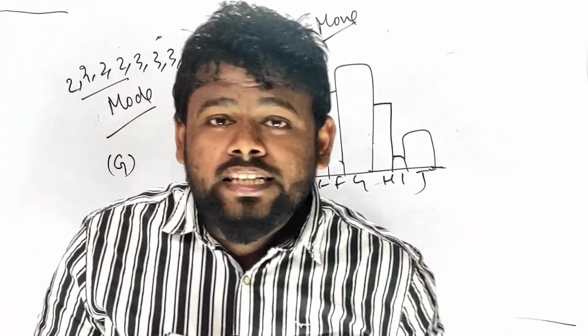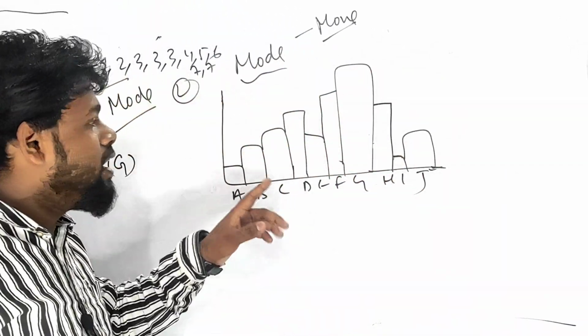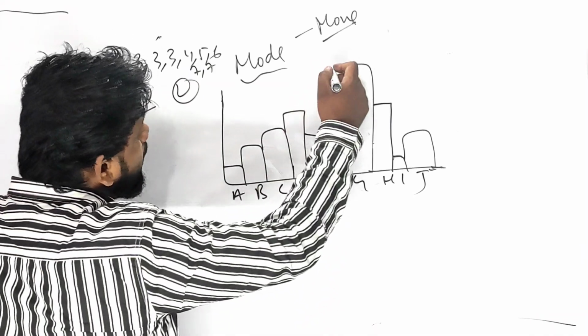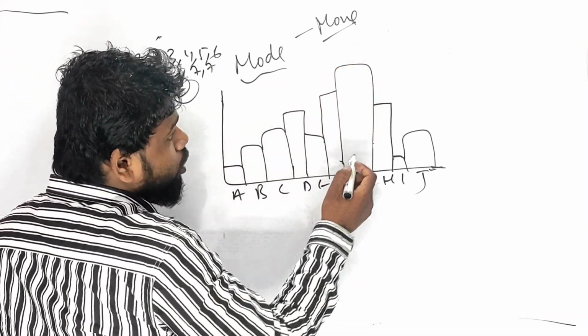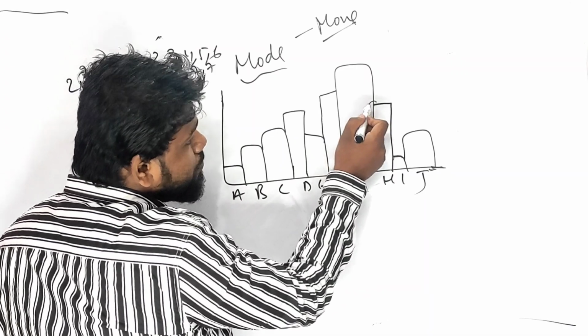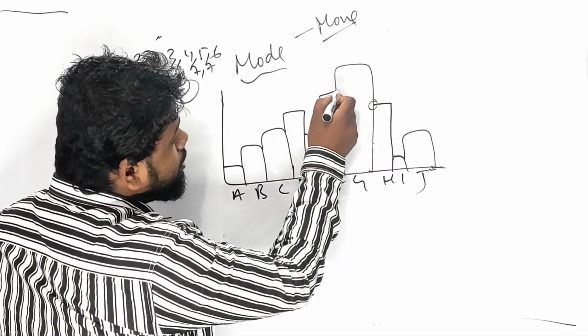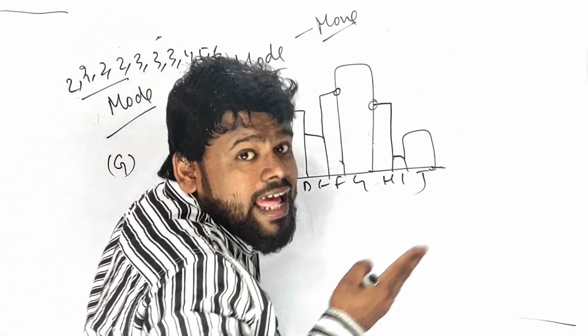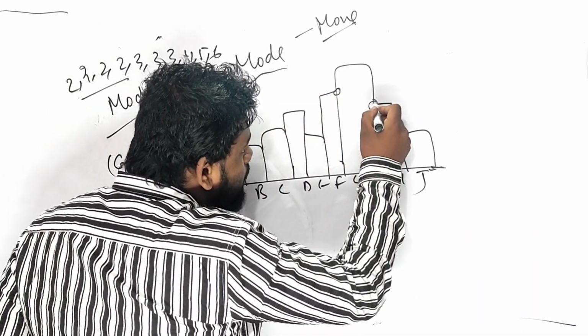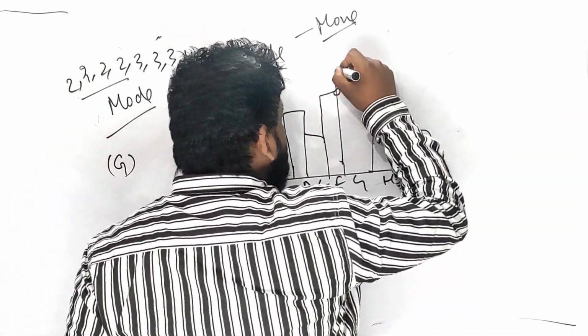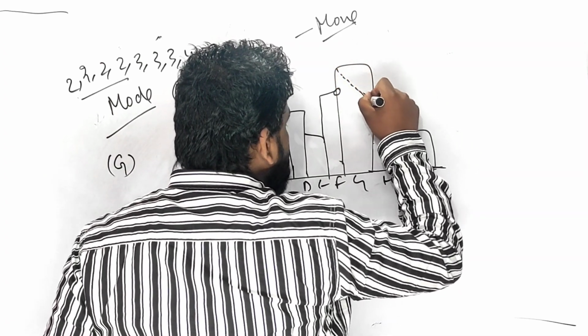See, the longest rectangle. Which one is the longest rectangle? G. What you have to do is draw a line diagonally. This point is given, and another point is also given. You have to draw a line diagonally, something like this. Is it clear?